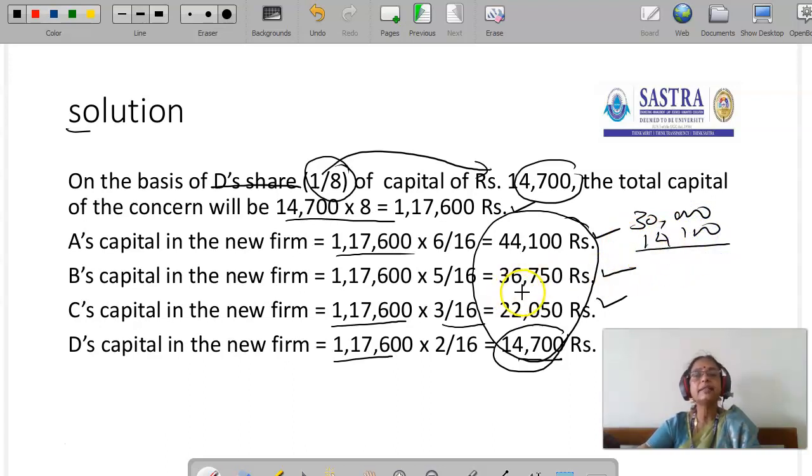Suppose B's capital here is 30,000, then he has to bring 6,750 cash. Here, if C's capital is 23,050, he has to return back 1,000 rupees. Like that we have to make adjustments in the capital, and we have to consider the new partner capital as a base.